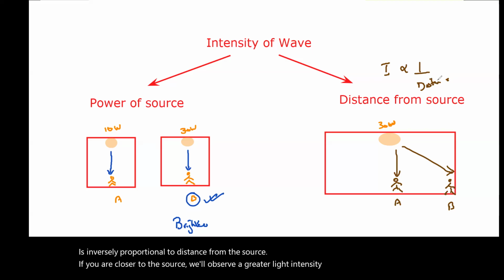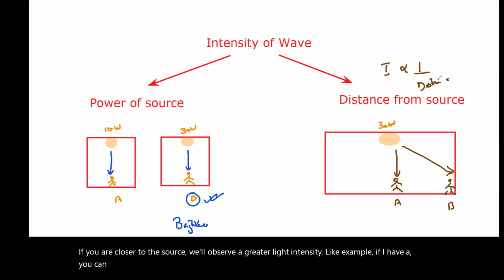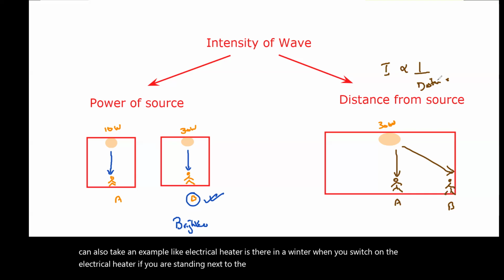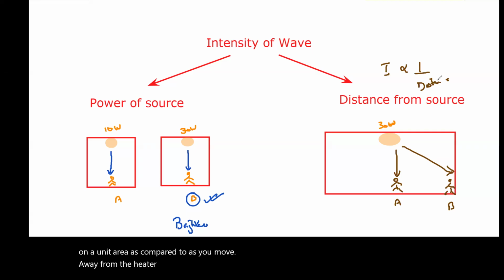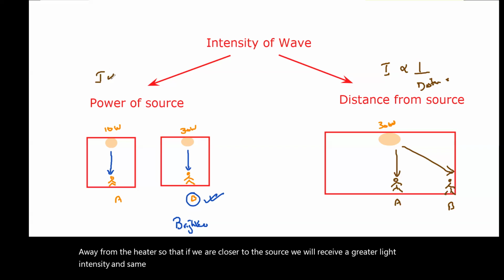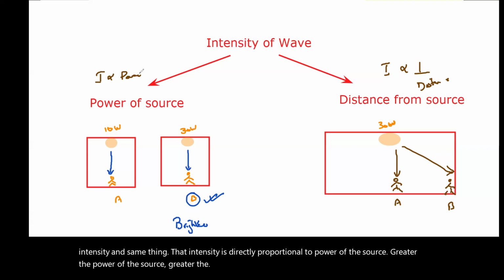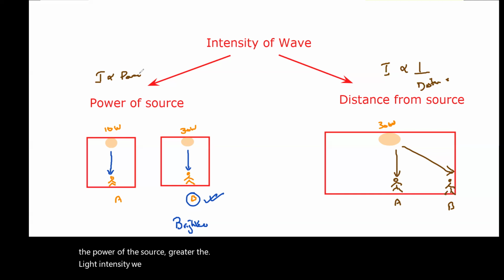You can also take an example like an electrical heater in winter. When you switch on the electrical heater, if you are standing next to the heater, you will receive more energy per second on a unit area as compared to when you move away from the heater. So if we are closer to the source, we'll receive a greater light intensity. And the same thing, intensity is directly proportional to the power of the source. The greater the power of the source, the greater the light intensity we receive.